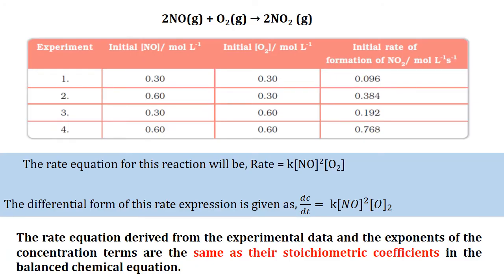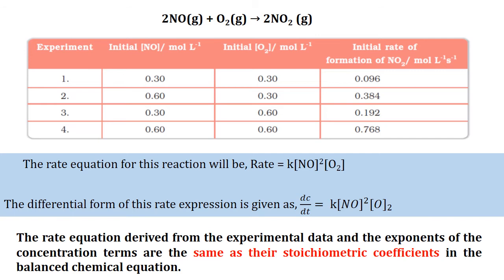Here let us see another example. Here nitric oxide and oxygen combine to give nitrogen dioxide. Here one table is given where the data is about the initial concentration of the reactants, that is nitric oxide and oxygen, and also the initial rate of formation of nitrogen dioxide is given.